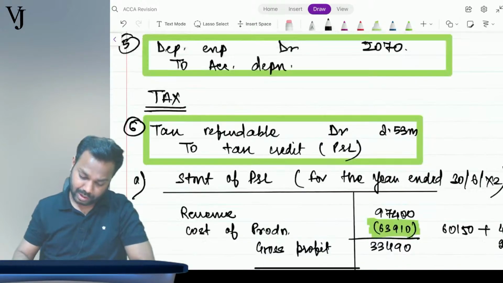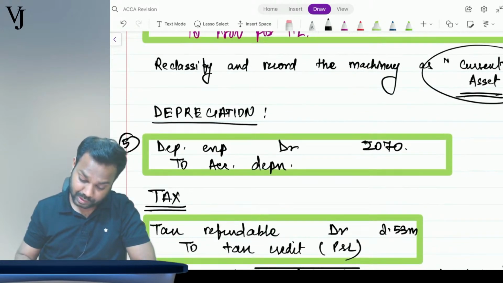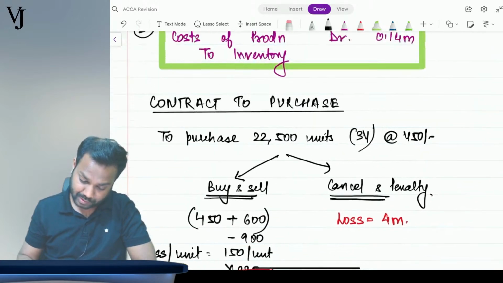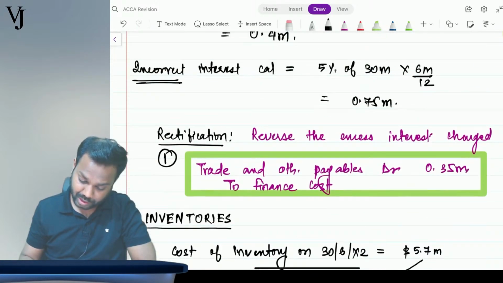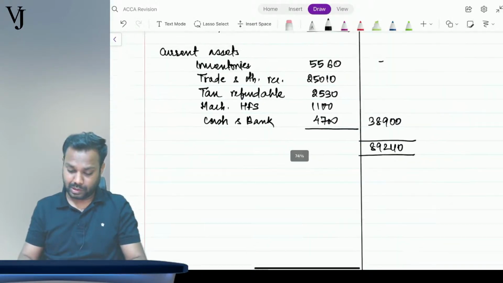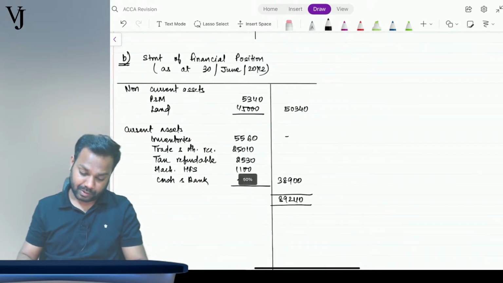Any other thing? This is done. This is not impacting this one. Impairment loss we have covered, considered admin expenses. Provision is a liability. Inventory we have covered. Trade and other payables is a liability. No, fine. So this completes our asset part, right?